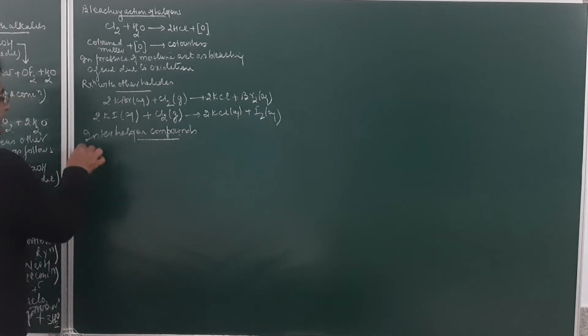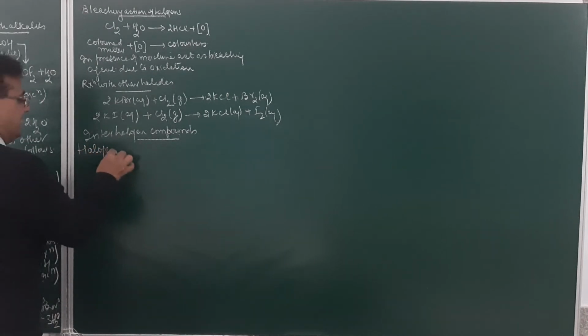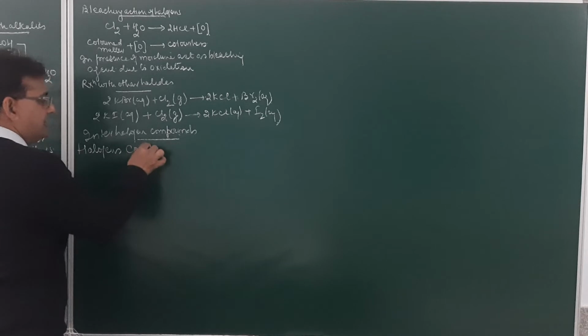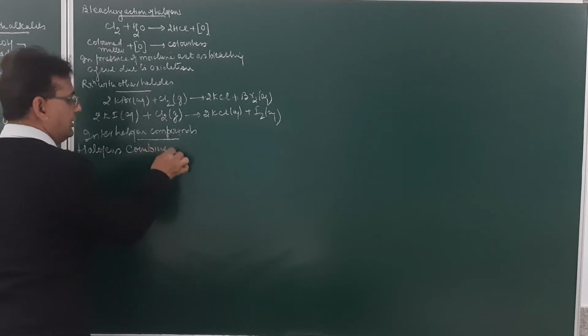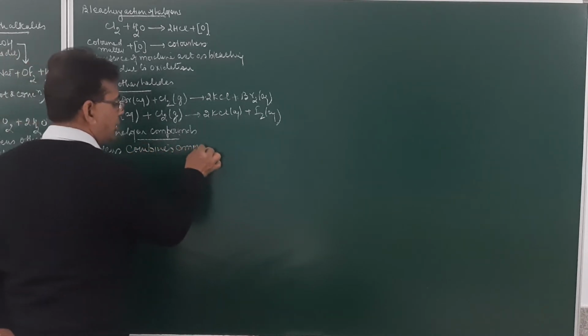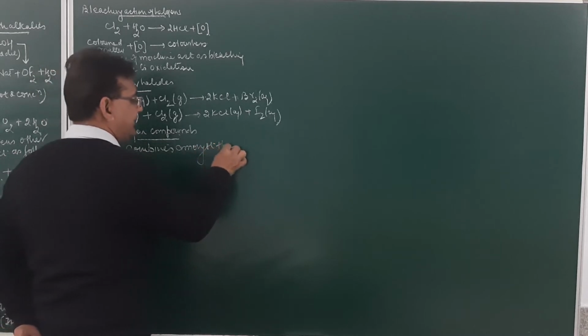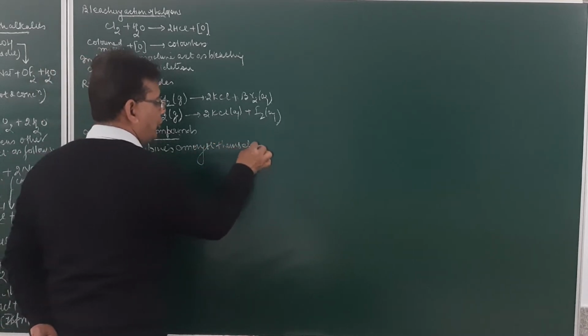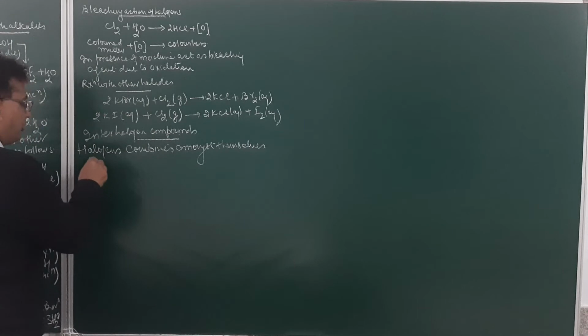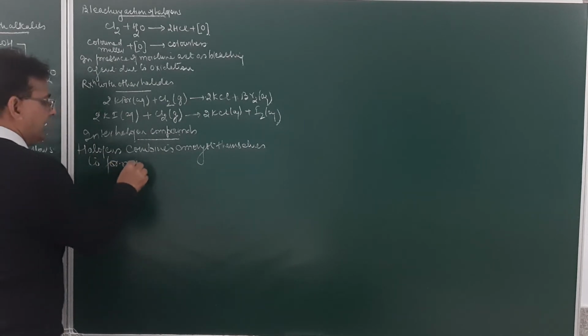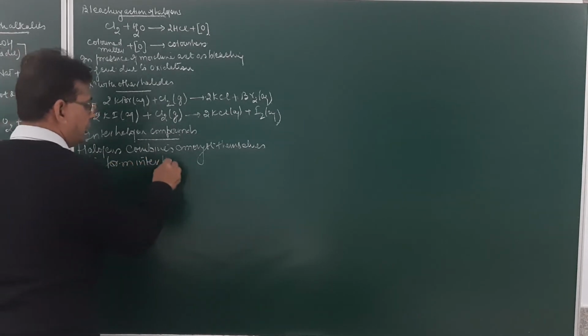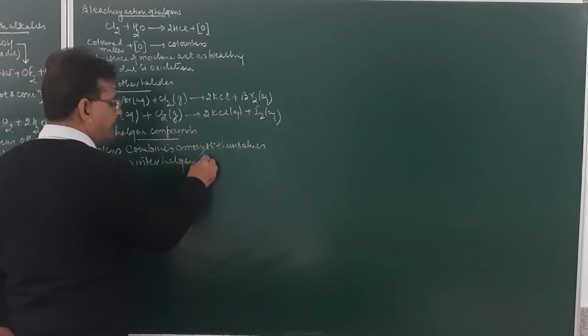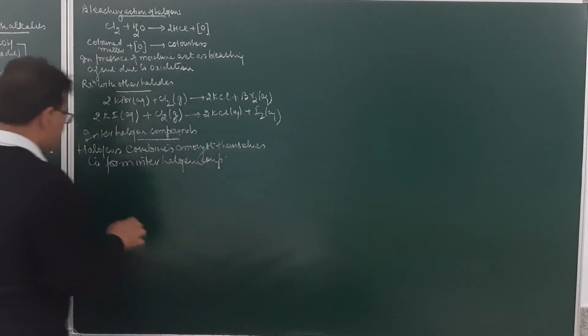Halogens combine amongst themselves to form interhalogen compounds. Why?